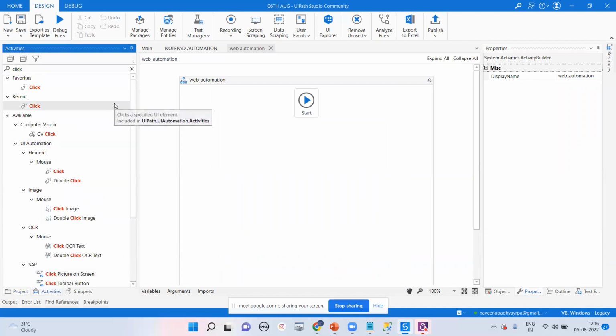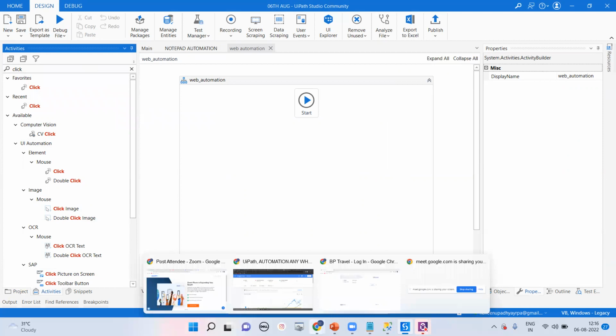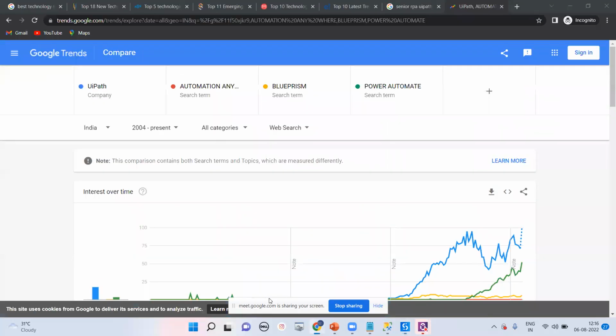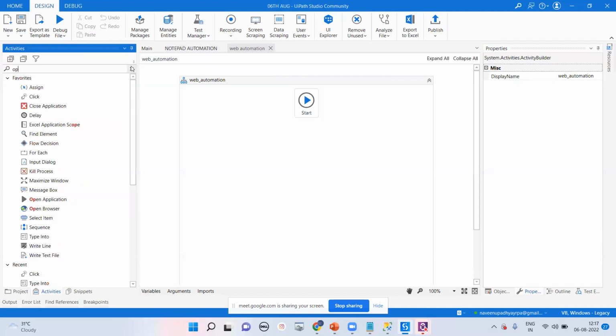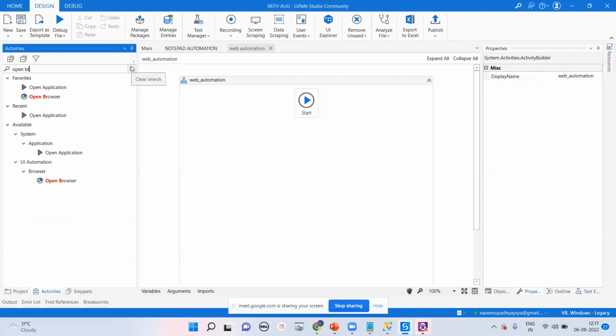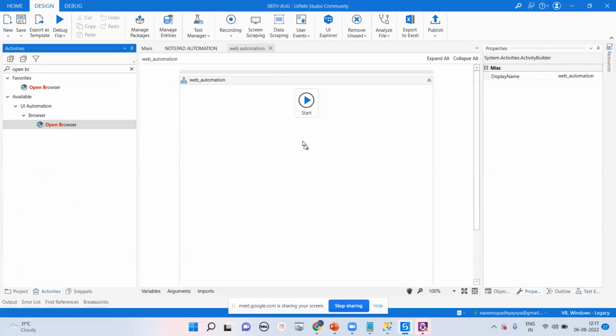Here in web automation, what we'll do is launch my browser. We are going to open my browser, so we go for Open Browser. Very meaningful name, Open Browser. We have to drag and drop this particular activity, and always you have to connect like that. So you'll get this particular button, and you can keep it here.